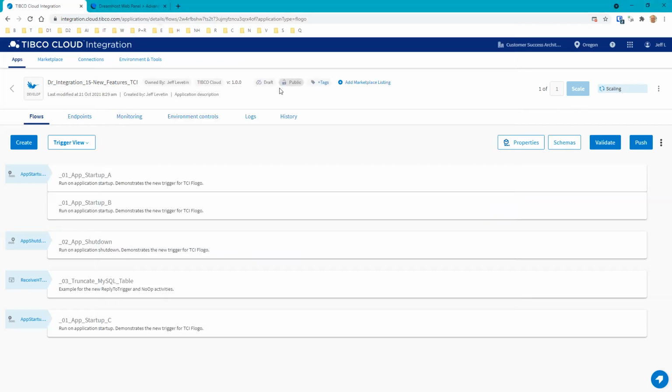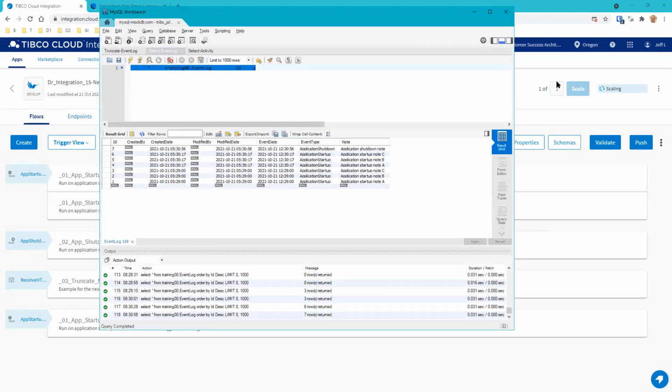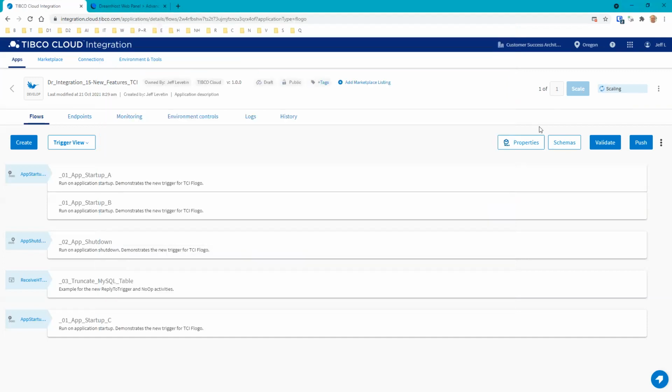We can see that the UI is still catching up from when the application got shut down. So we went from 2 to 1. We got the shutdown notice. All right. So now after that, let's scale this back up to 2. All right. So we're going to expect to see another couple here.